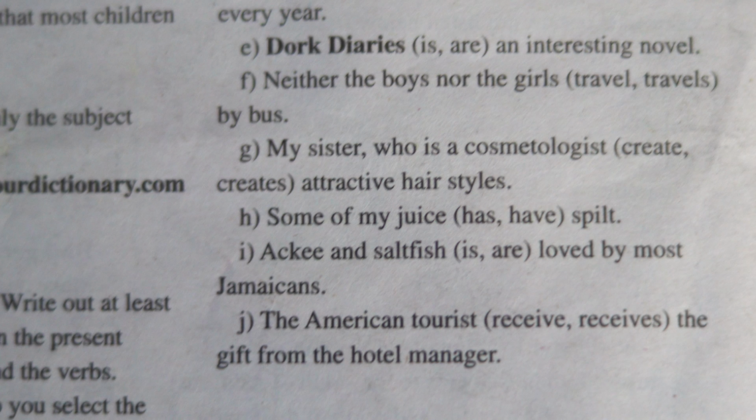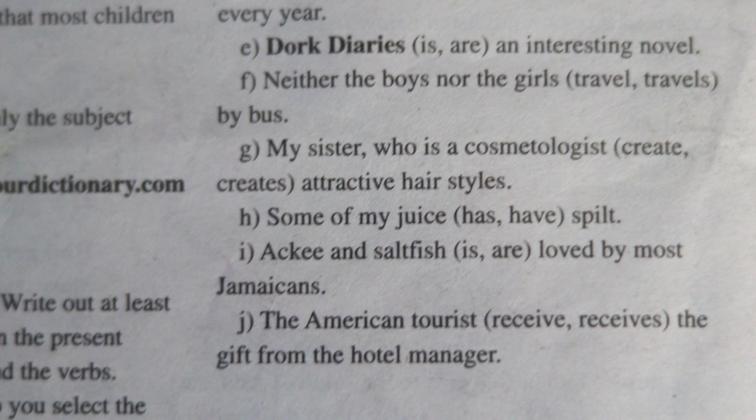So let's go with the subject. Boys would do what? Travel or travels. Since it is plural, they're not going to take the verb with the S. So it would be boys travel. Then we have girls. And again, we're not going to take the verb that ends with the S since it is a plural subject, girls. So we would say girls travel. So the complete thing should be neither the boys nor the girls travel by bus.